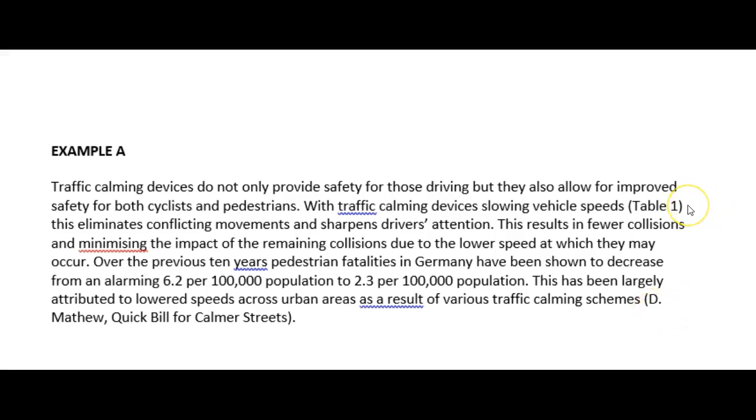For example, here in the second sentence, it refers to Table 1, but there is no in-text citation. And an in-text citation is the author, year, and the page if the information came from a specific page or two. Now, it might be that all of this information comes from the in-text citation, which is here at the end, but it's not really clear. So a better way of referencing this would be to put the in-text citation in the second sentence and not at the end of the paragraph.